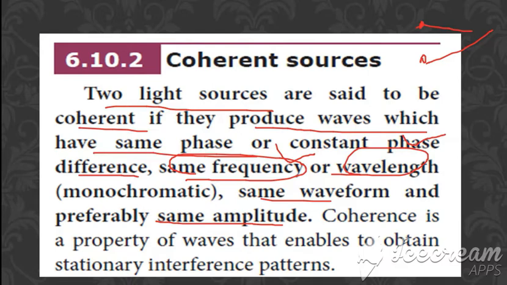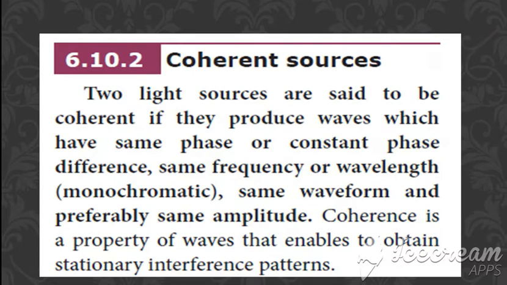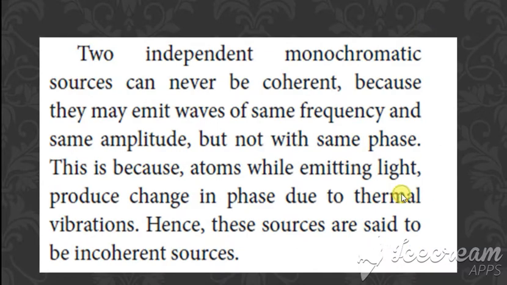Coherence is a property that enables a stationary interference pattern, through which we can get an interference pattern. Next, two independent monochromatic sources can never be coherent.